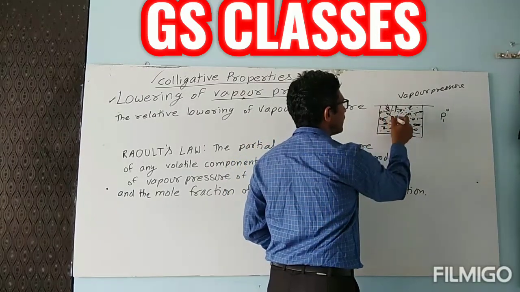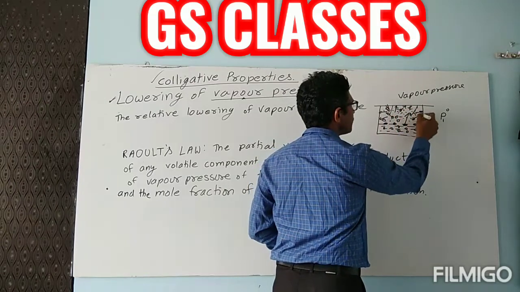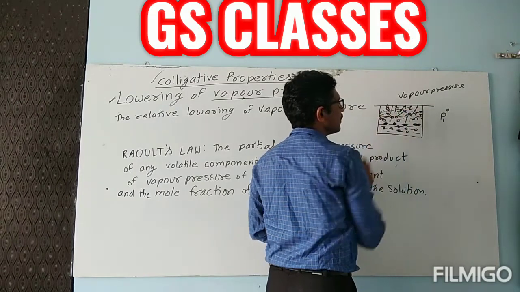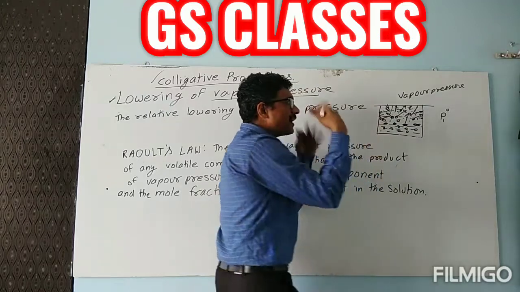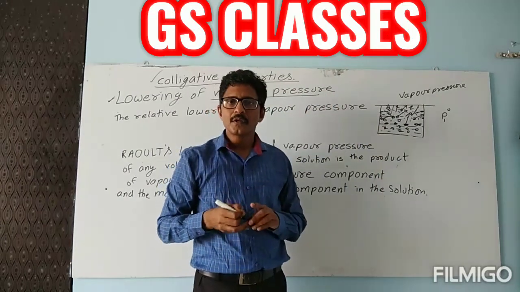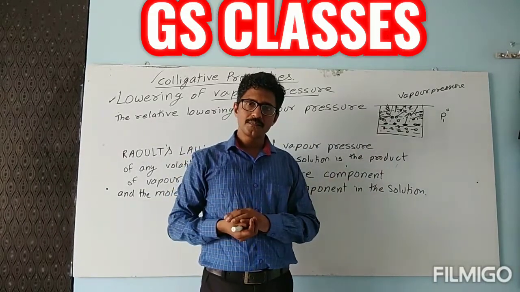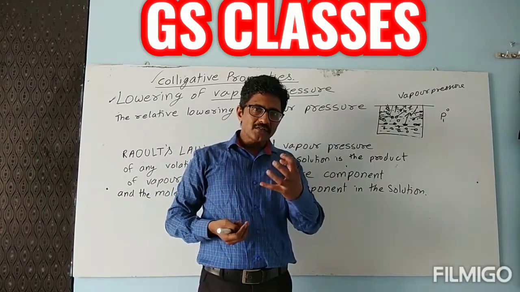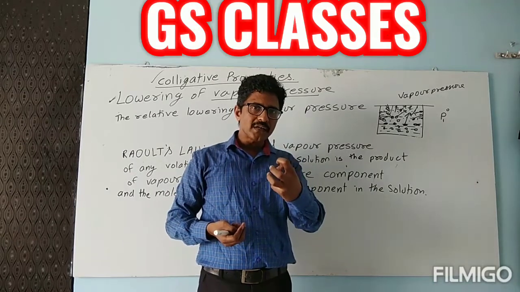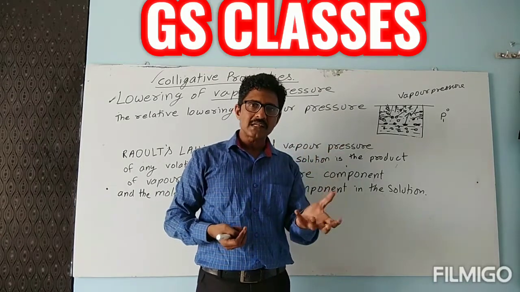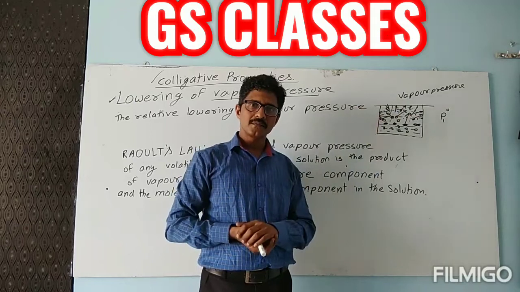More pressure will be generated. Now the higher pressure is coming. But is it coming only because of water? No. Part of the pressure is contributed by water and part of it is contributed by the acetone.